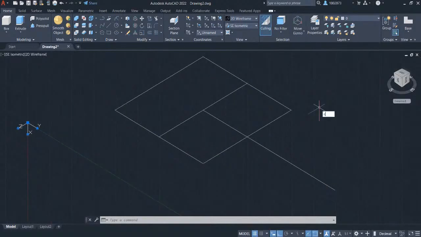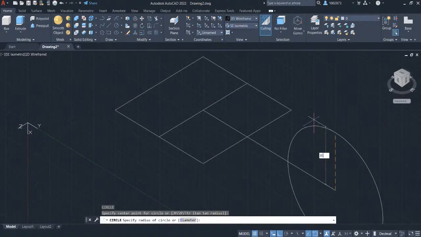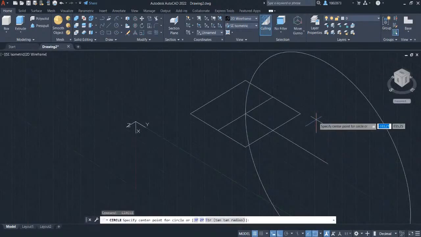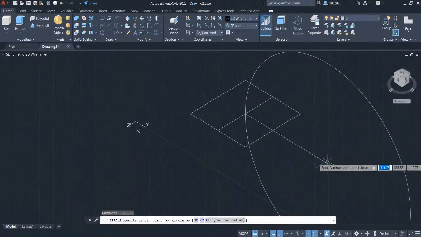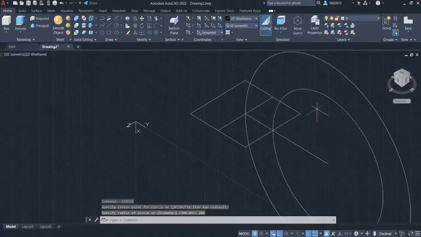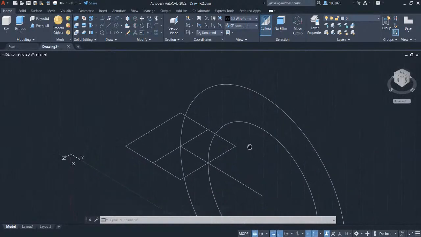Press C for circle and left click here. Let's key in 300 and press Enter. Press spacebar to repeat circle. Left click here and key in 200. Press Enter. These circles will be a guideline so we can create a sketch for our lofted feature.